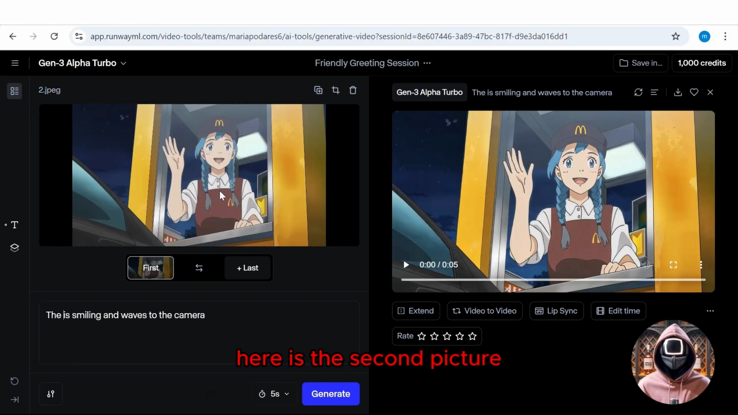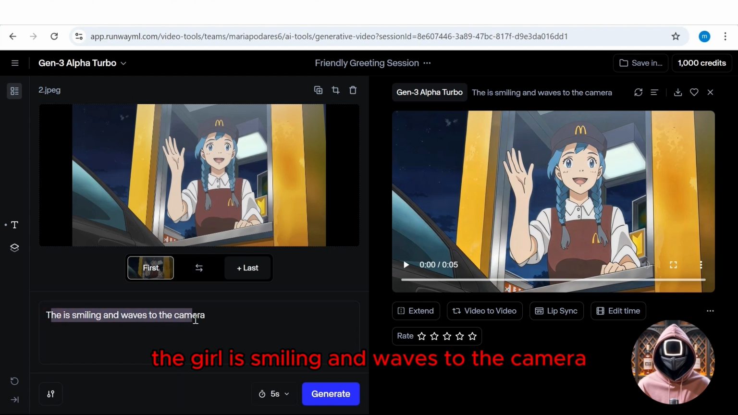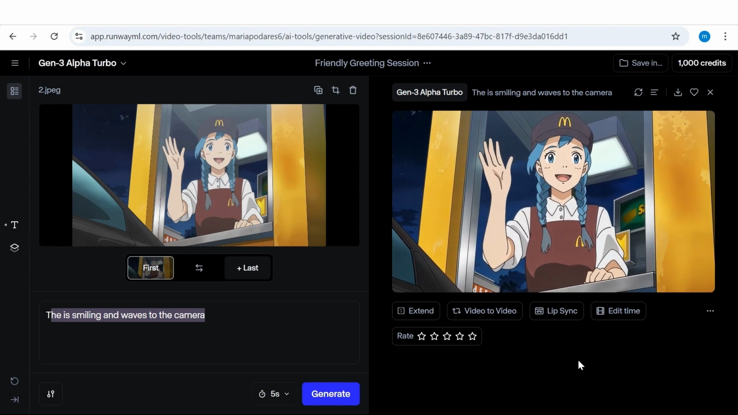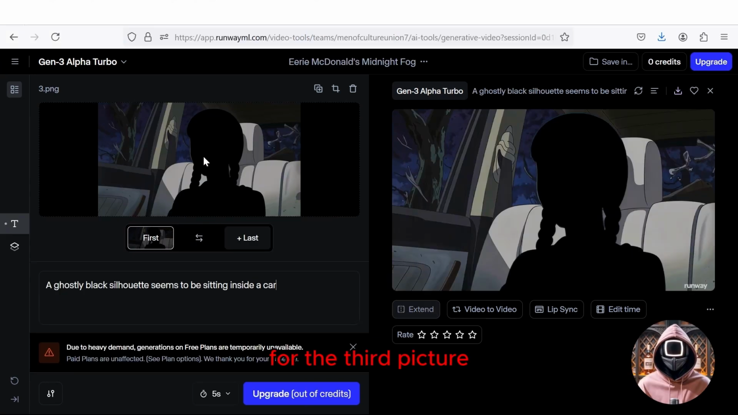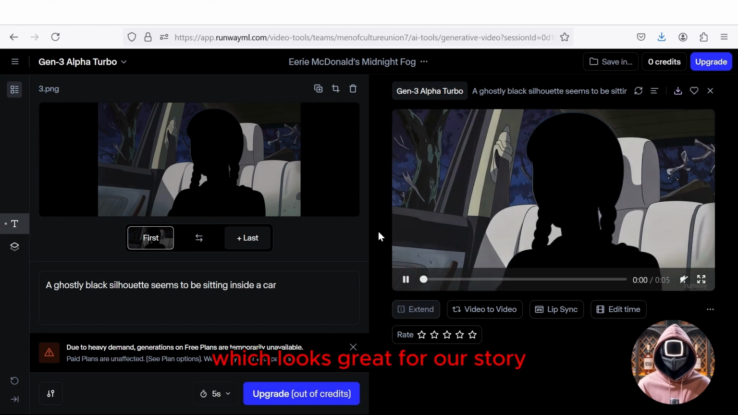Here is the second picture for which I prompted the animation. The girl is smiling and waves to the camera. The results looked great once again, so I kept that video also. For the third picture, the prompt was, a ghostly black silhouette seems to be sitting inside a car. Here is the result it produced, which looks great for our story.